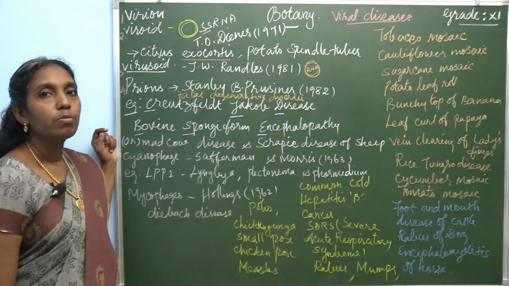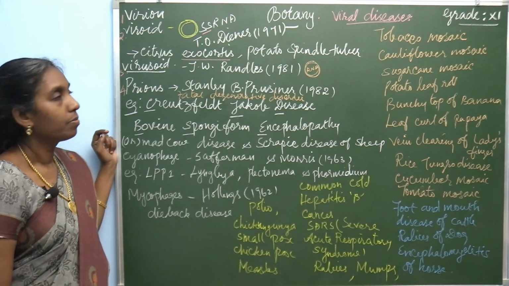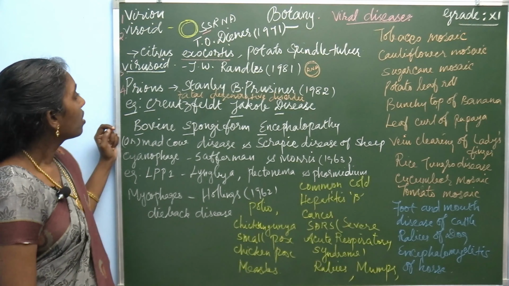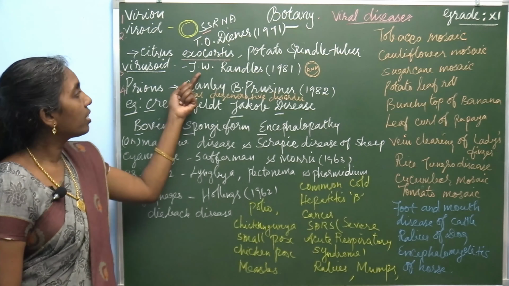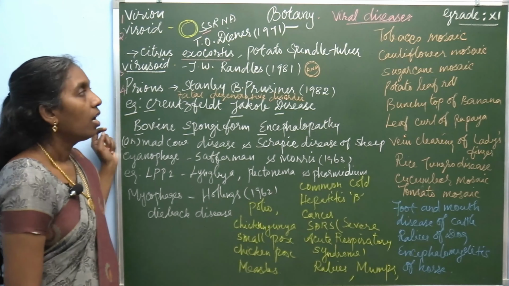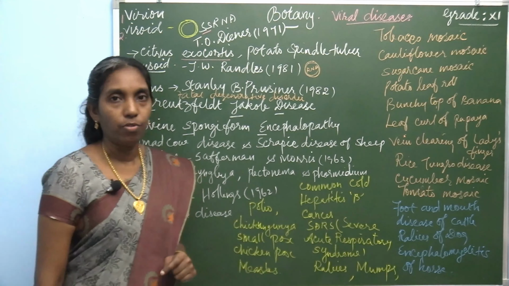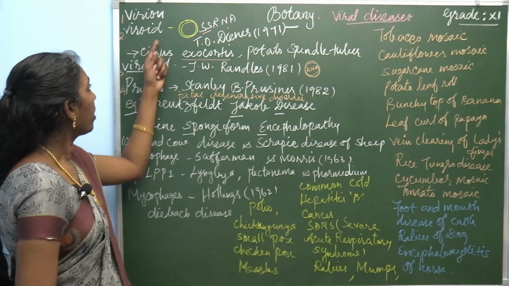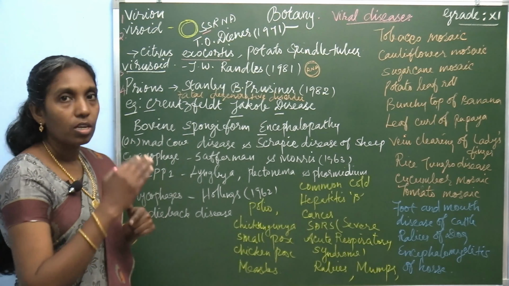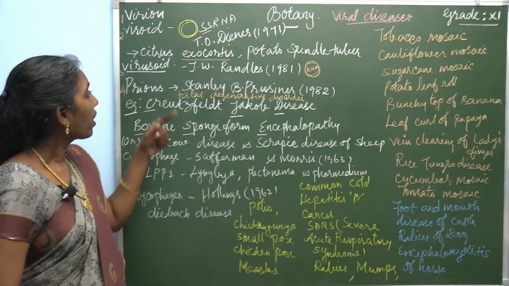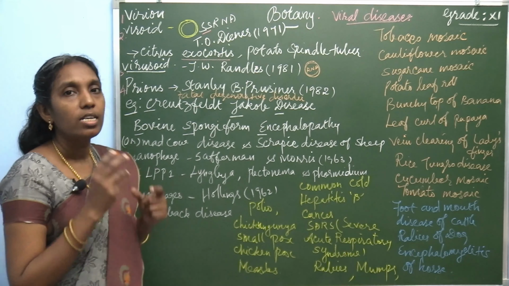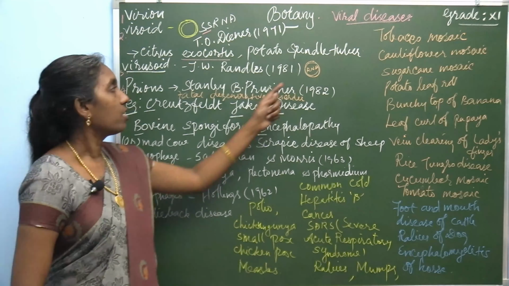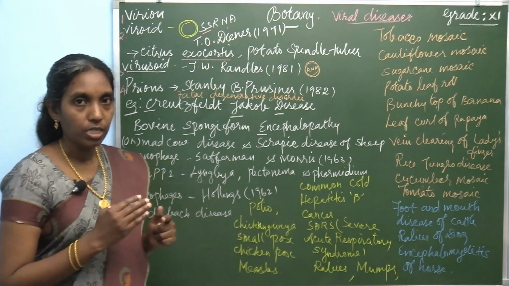Then what's meant by virusoid? Virusoids were discovered by J.W. Randles in the year 1981. So virusoids are also similar to viroid. Viroids are circular ssRNA. These virusoids are small circular RNA, which possess the genetic material as RNA.